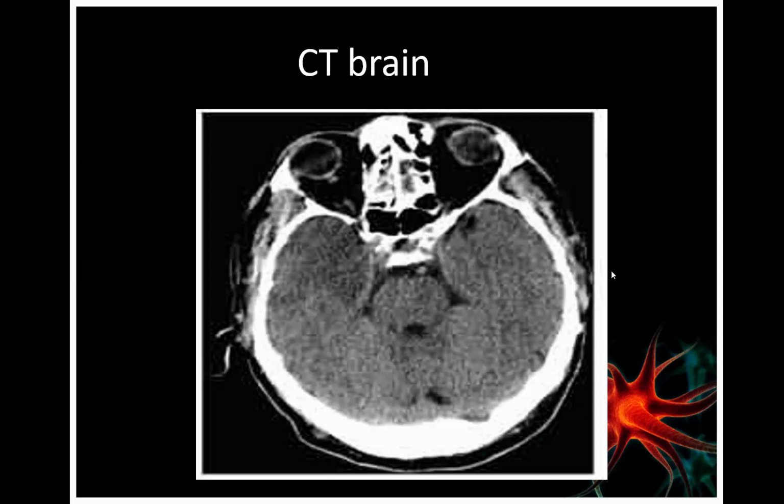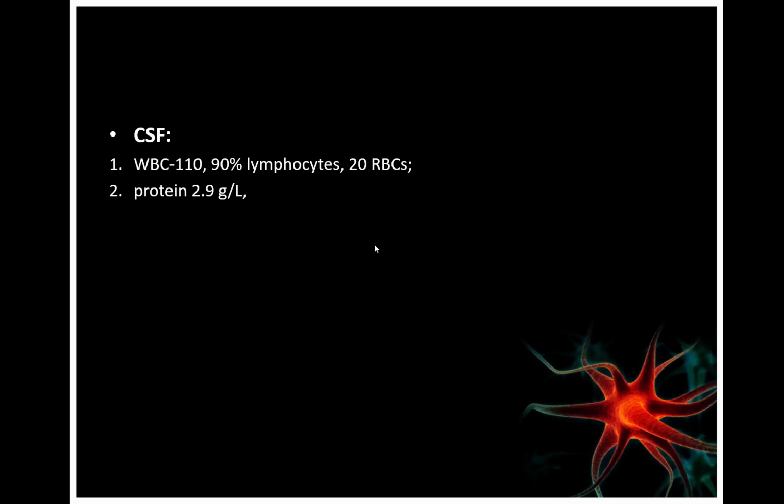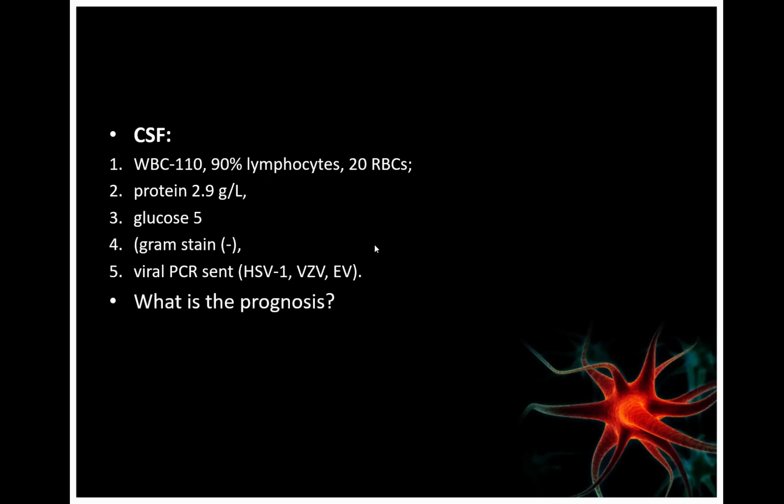So we did a CT brain, and there is hypodensity here in the mesial temporal lobe on the right, which is also a sign of meningoencephalitis. The CSF showed WBC of 110, 90% lymphocytes, protein elevated at 2.9 gram, glucose was 5, gram stain was negative, viral PCR was sent. So most likely it was HSV encephalitis.